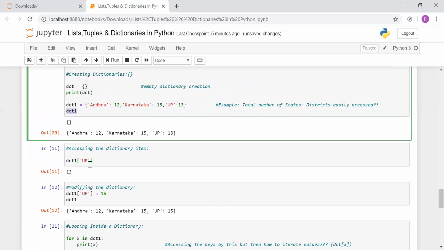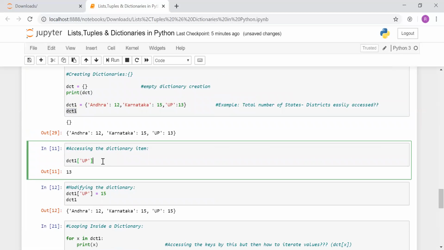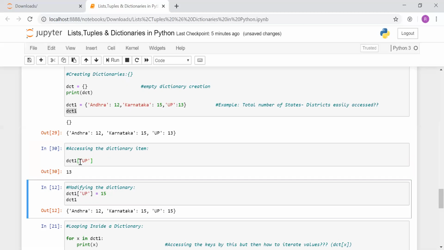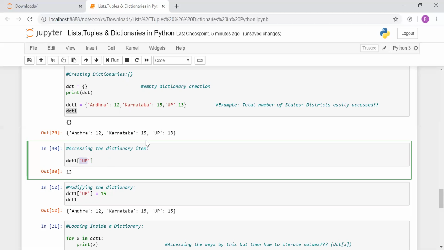Okay, so how do we access a dictionary item? We access a dictionary item by specifying the key inside square brackets. It's just similar to accessing the items in a list or tuple. Just there we used indexes, here we will be using keys. So with the help of keys, if we know the key, it will quickly give us the value associated with that key. Okay, so with the key UP, we got 13, stored in our dictionary.